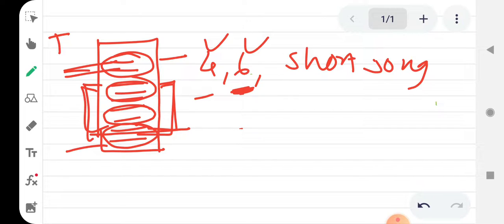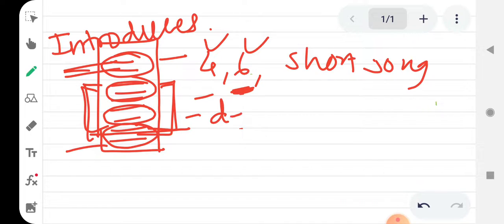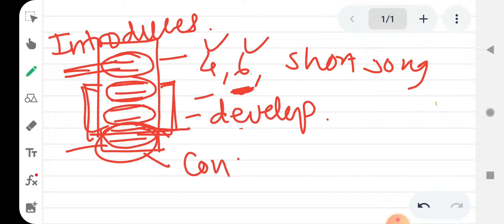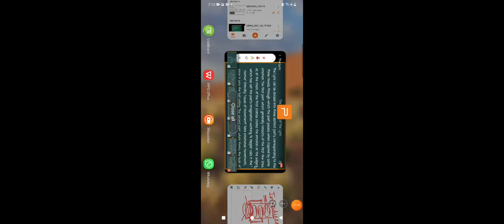This introduces the theme, the emotion. These middle stanzas develop the theme, and the last stanza concludes the theme, concludes the emotion of that lyric. Okay, what is written here? We'll see.